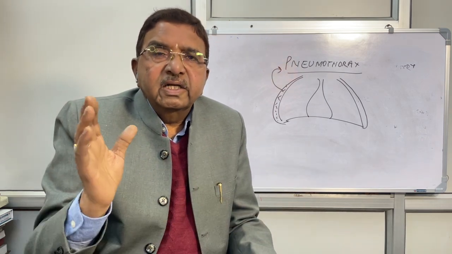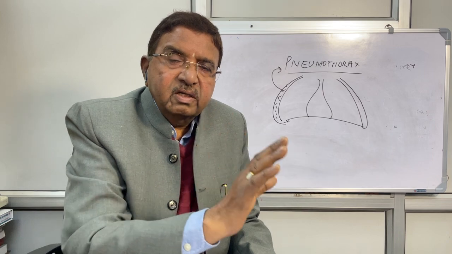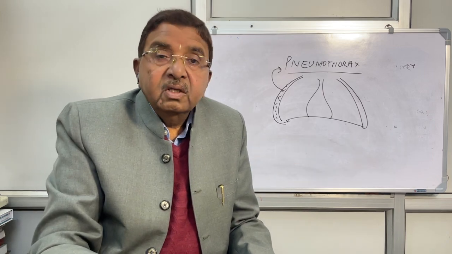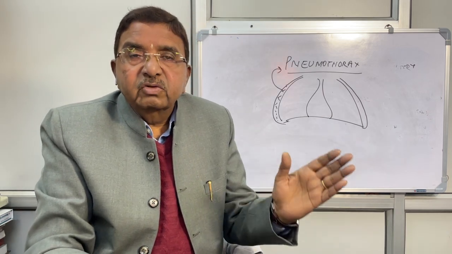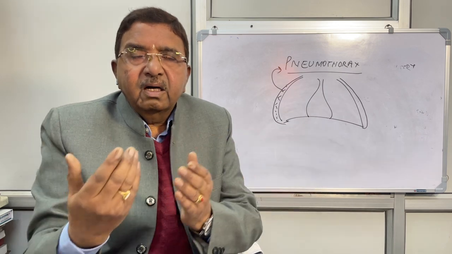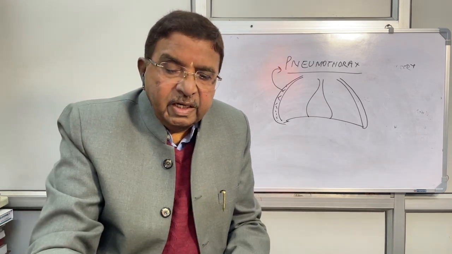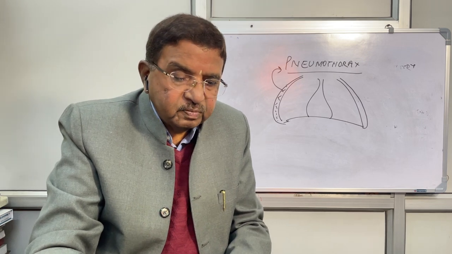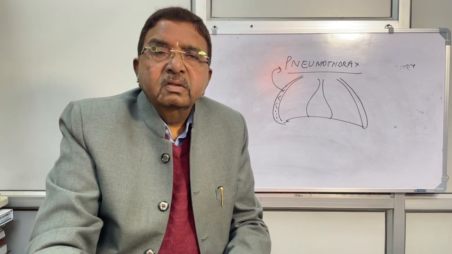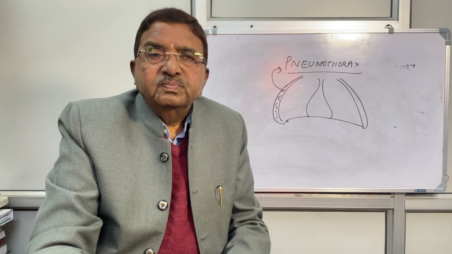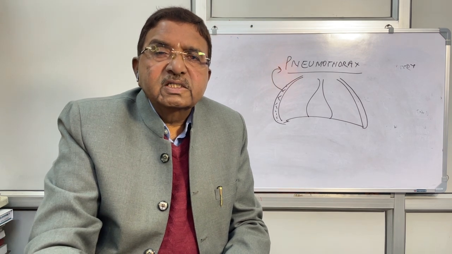That indicates the pneumothorax is on the right side. If the pneumothorax is on the left side and the heart is pushed towards the right side, that is known as dextrocardia.